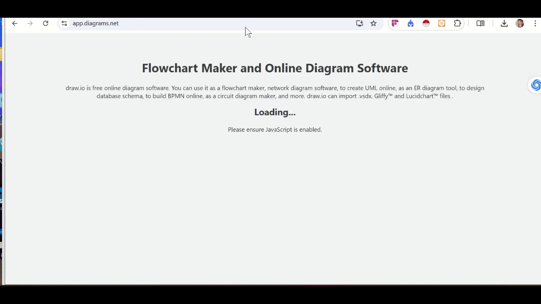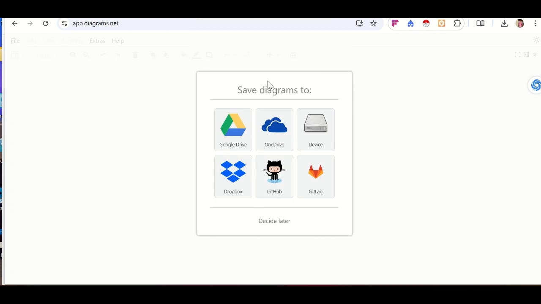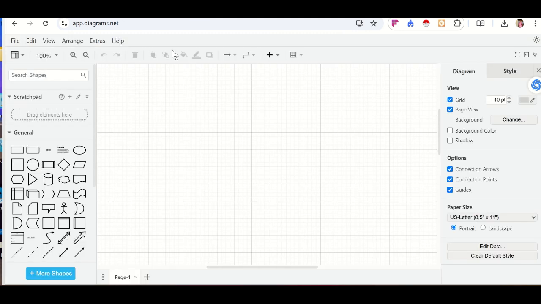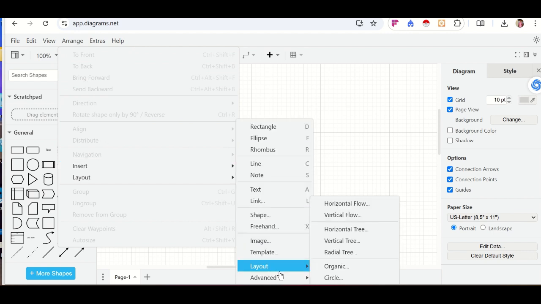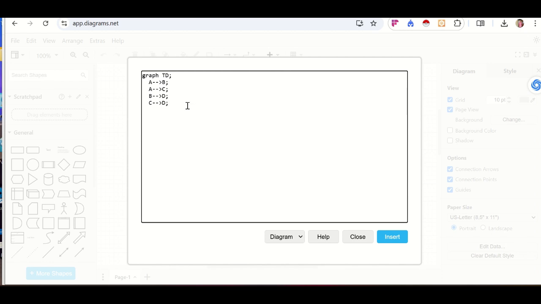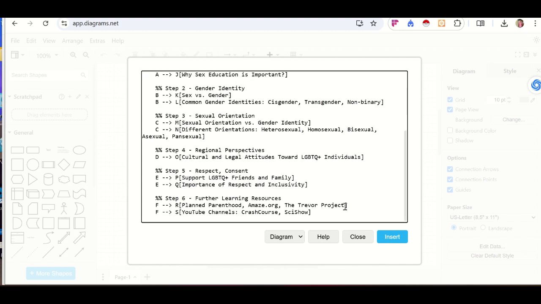Okay, so here is, so now I have it save diagrams to decide later. Now when you get to this tool, you want to click on Arrange, click on Insert, come to Advanced. Now when you get to Advanced, click on Mermaid. Now this is the place you paste that code.